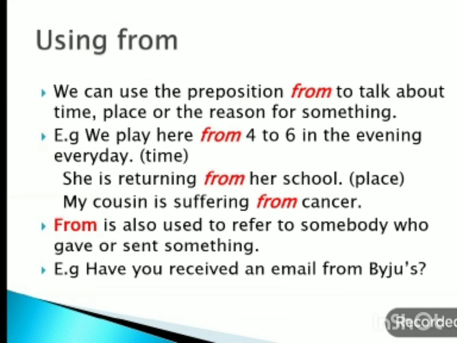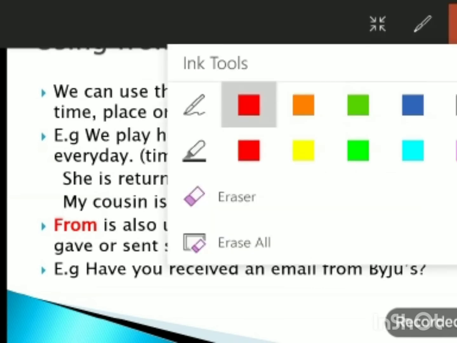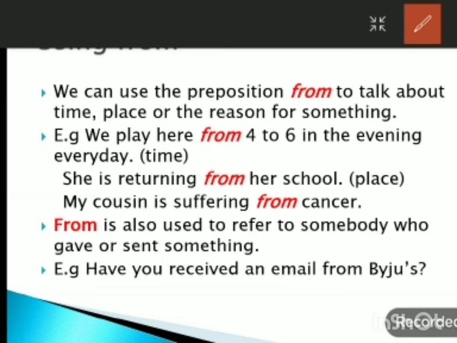Using from. We can use the preposition from to talk about time, place, or the reason for something. So when we are talking about time or place or reason, at that time we use the preposition from. For example, we play here from 4 to 6 in the evening every day. So this 4 to 6 tells about time.